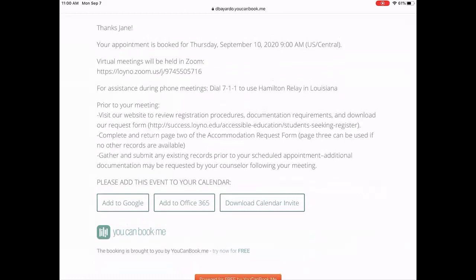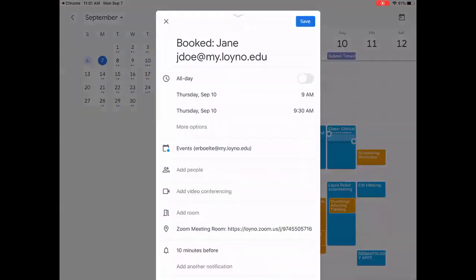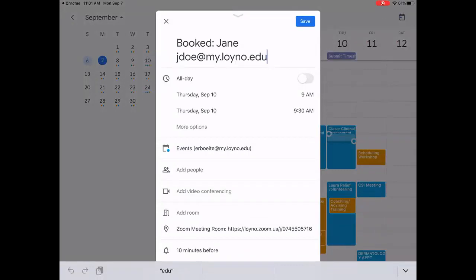If I want to add the meeting to my calendar so I don't forget about it, I can click either Add to Google, Add to Office 365, or Download Calendar Invite, depending on what type of calendar I use. It'll take me to my calendar page and I can save it easily so I remember when my appointment is.